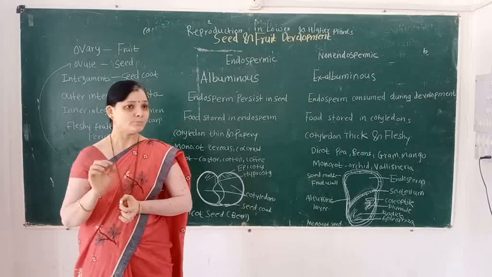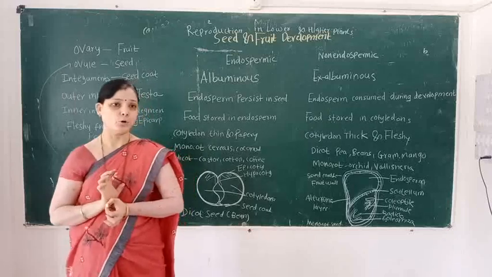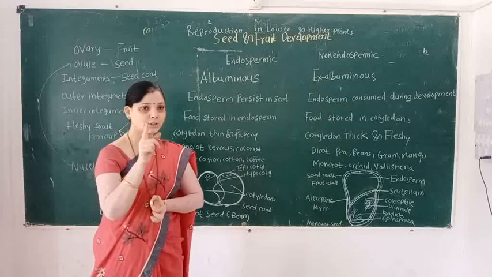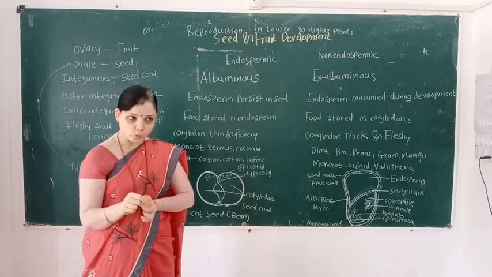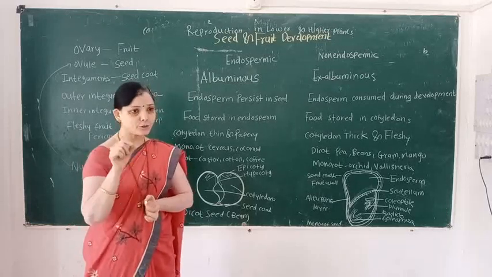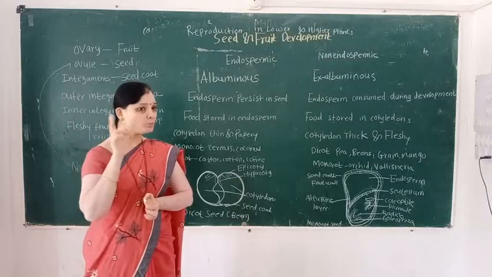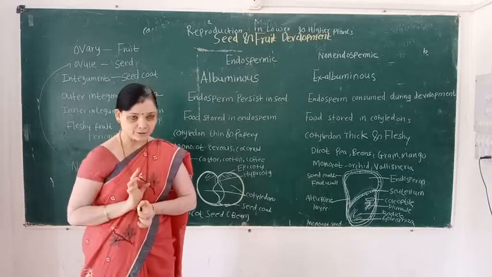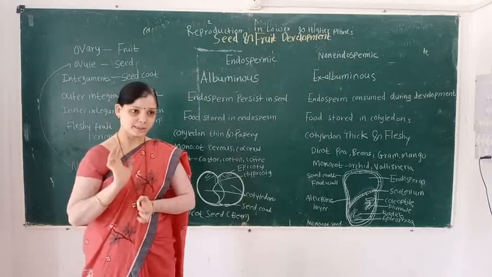So these are the functions of the fruit and the seed. First function: fruit provides nourishment to seeds. Second function: fruit protects the seeds in immature condition.